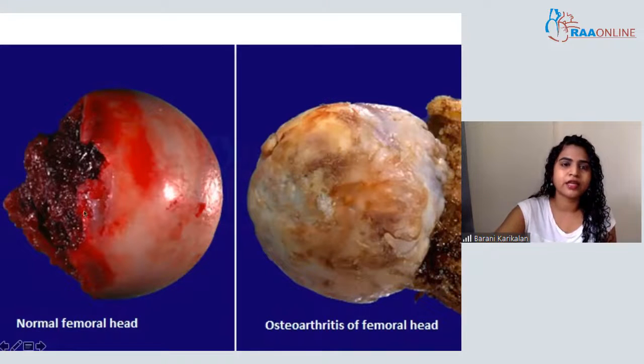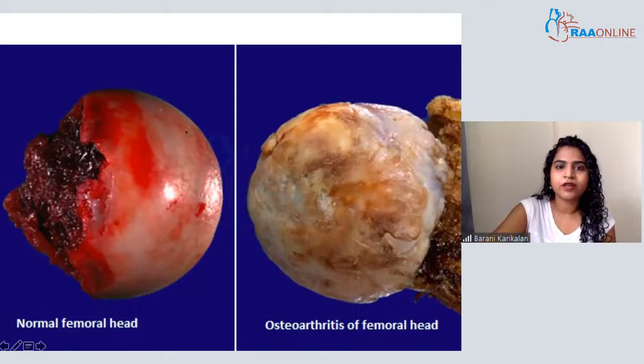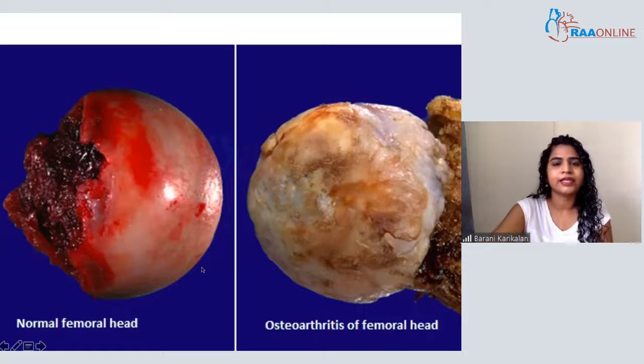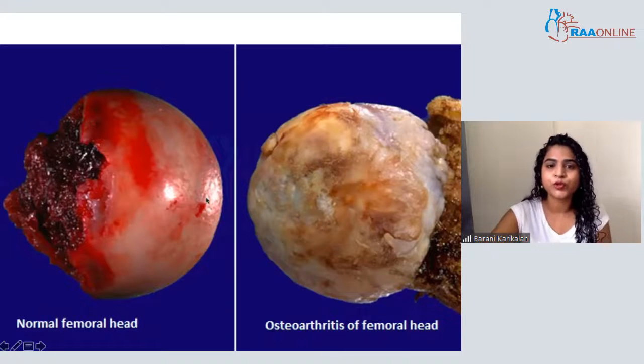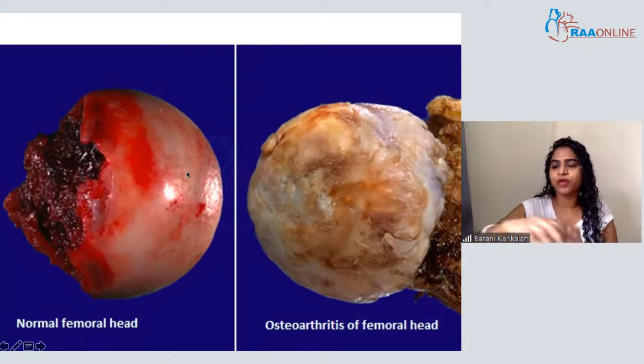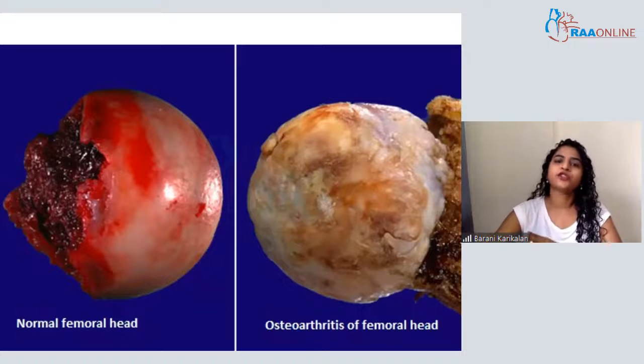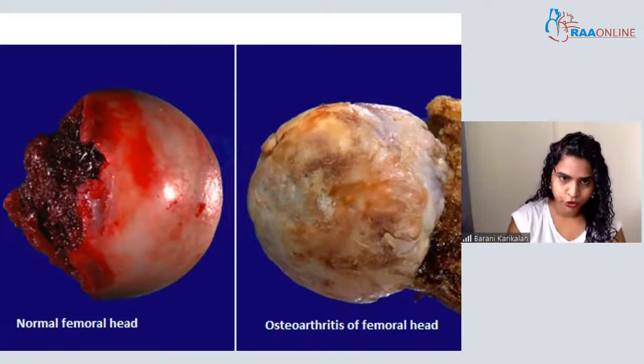If you see this, this is the end of the bone, the part of the bone which is inside the joint space, and this bone is covered by cartilage. This shiny thing which you see is the cartilaginous cap. This cartilage and the matrix produced by it provide the shock absorption. When two bones meet in a joint and the joint moves, the cartilage covering the ends of the bones provides shock absorption during movement.